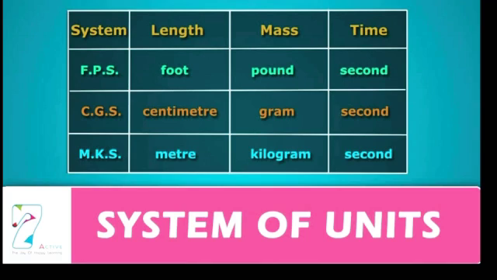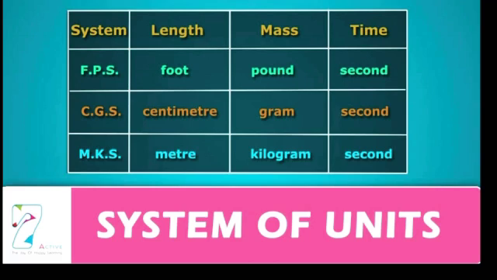And thirdly, the conversion from larger to smaller units and vice versa was very difficult. So these are the reasons for the failure of the FPS system of units. As per the FPS system, the unit of length is foot, the unit of mass is pound, and the unit of time is second.